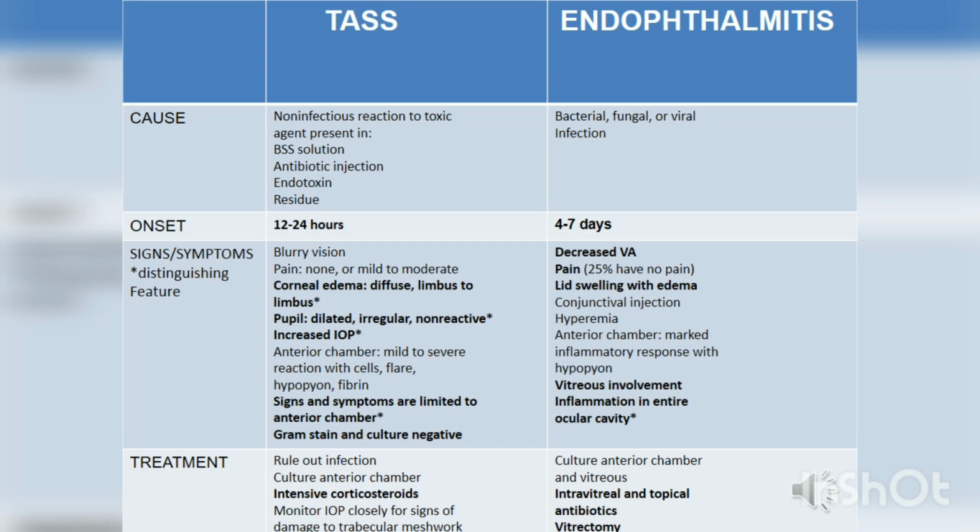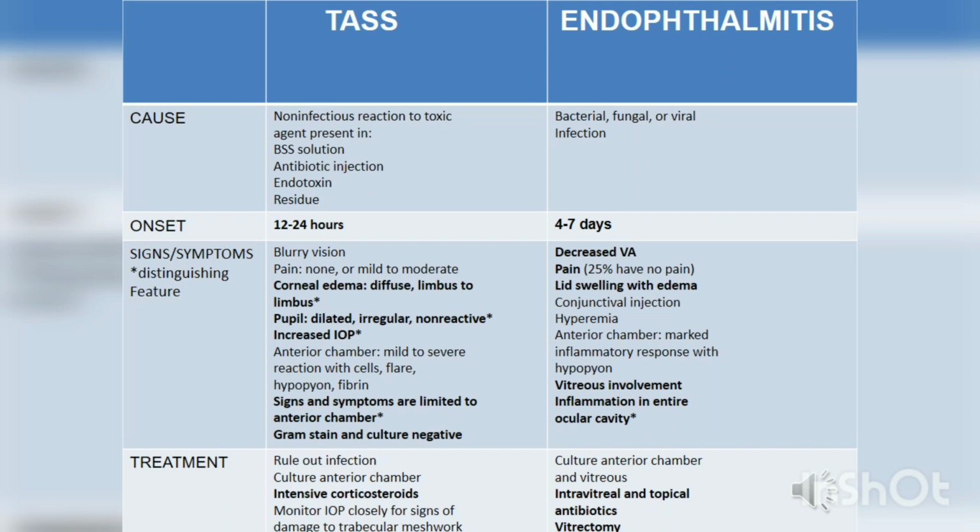In the anterior chamber, there will be mild to severe reaction with cells, flare, hypopyon formation and fibrin deposits, which will be intense in case of endophthalmitis. Signs and symptoms are generally limited to the anterior segment in case of TASS, whereas there will always be involvement of the vitreous in case of endophthalmitis. The aqueous culture and gram stain will be negative in case of TASS, whereas it will always be positive in case of endophthalmitis.